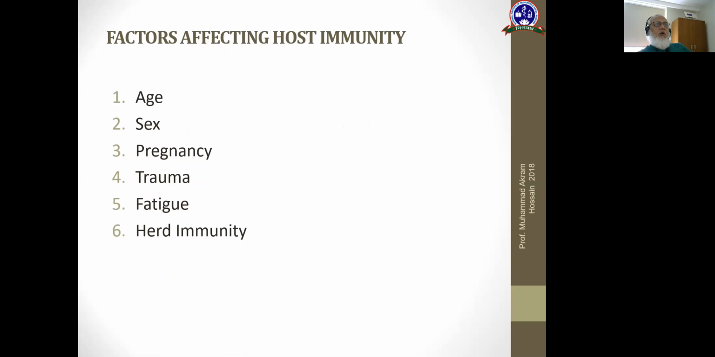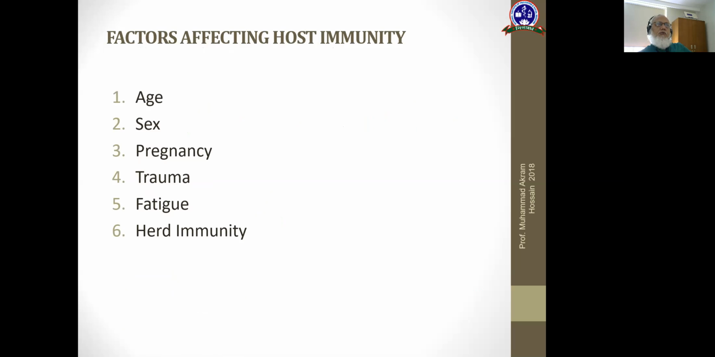Factors affecting the host immunity are age, sex, pregnancy, trauma, fatigue, and herd immunity. You can see in the COVID situation how it is affecting the host immunity. Sex also, male predominance, pregnancy. Trauma, fatigue also have a role, and herd immunity.